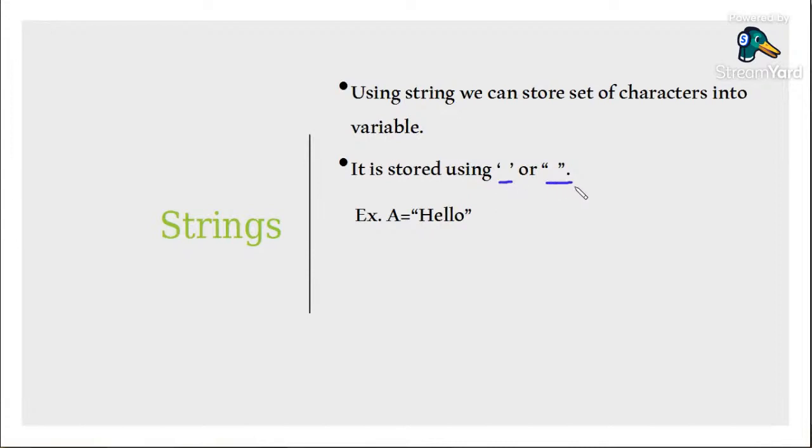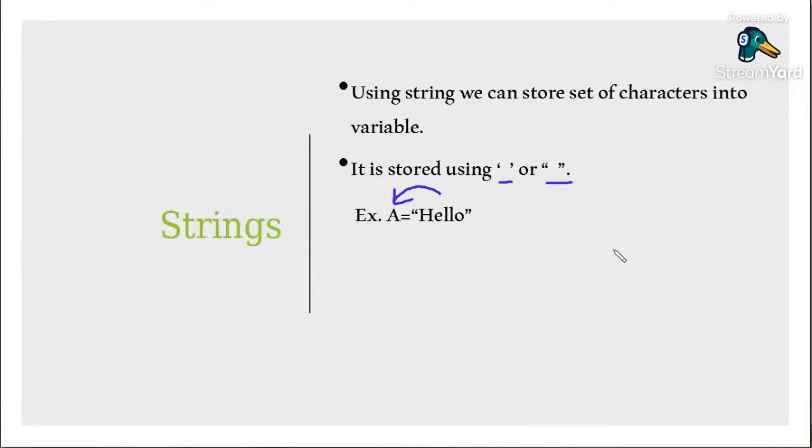Whatever you write inside them will act as a string, and you can store it into the variable. The example given here is a is equal to hello. So hello is the word that is stored as a string into variable a. This is nothing but a string data type.